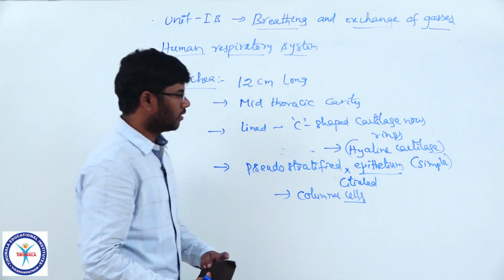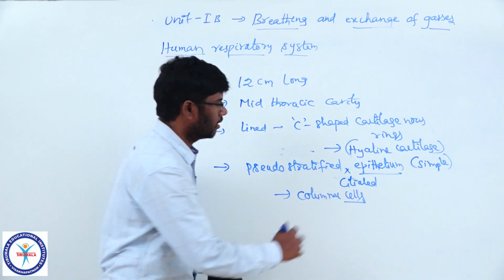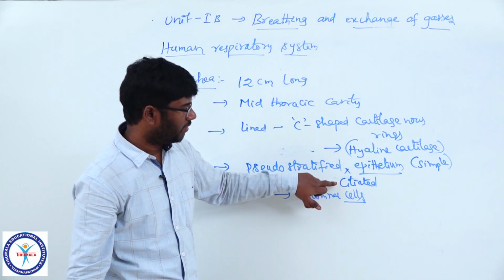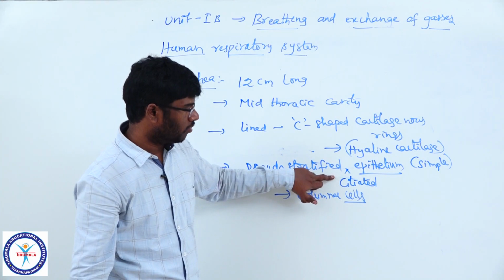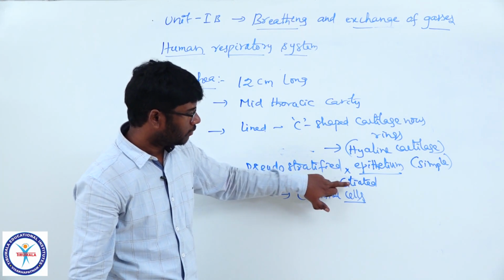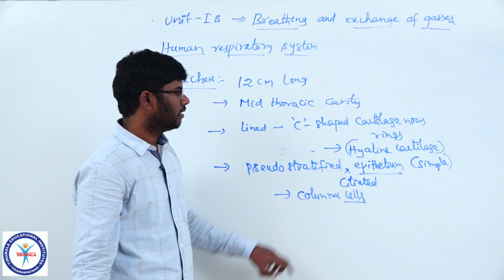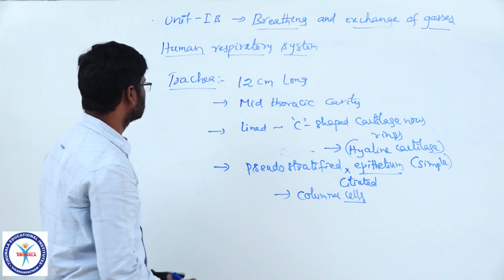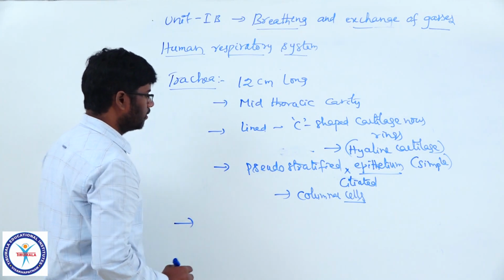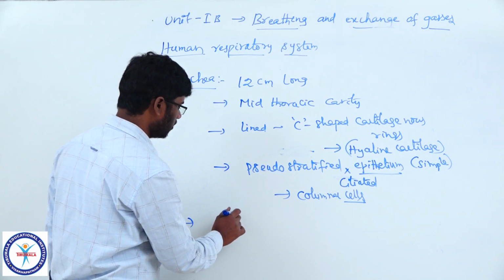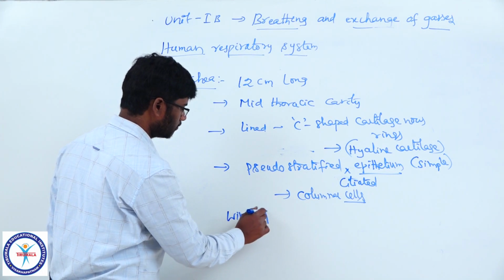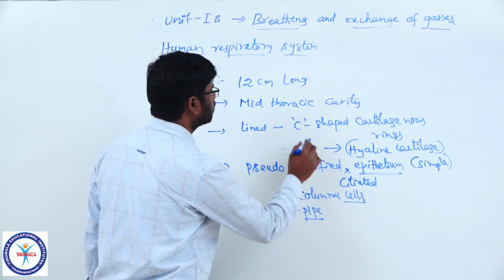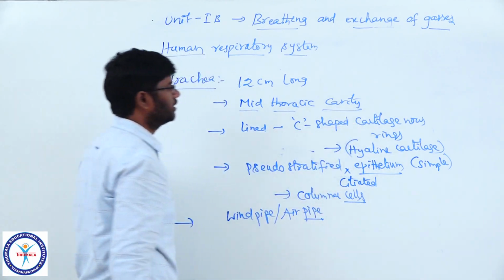The cilia present in the pseudo-stratified epithelium play a very important role. What is the role? They beat to push out the mucus. Next, the trachea is commonly called the windpipe or air pipe. It extends up to the mid-thoracic cavity.